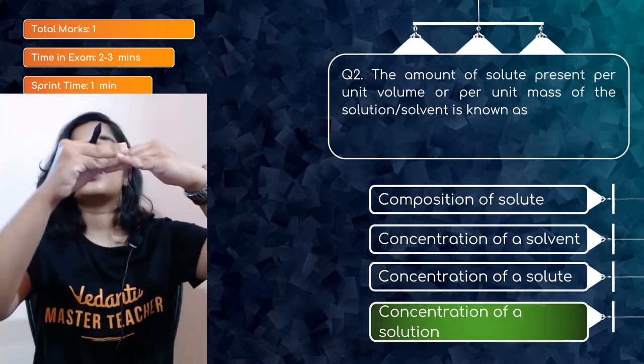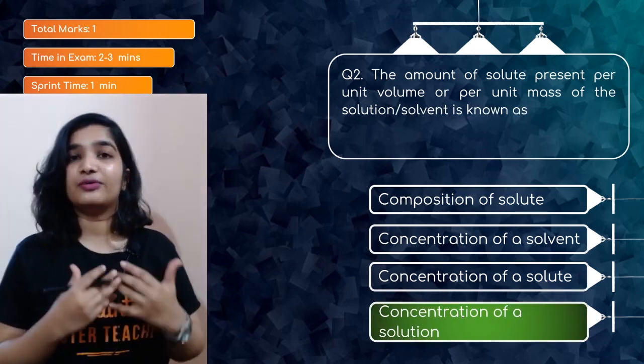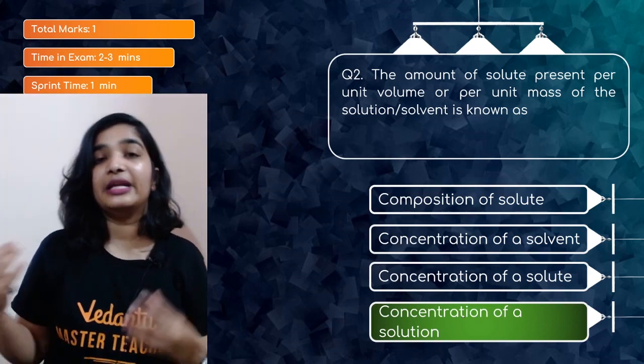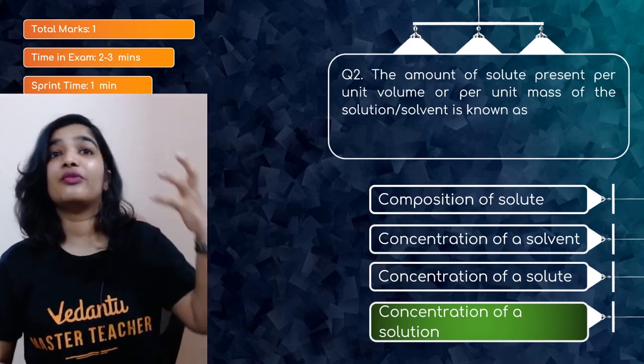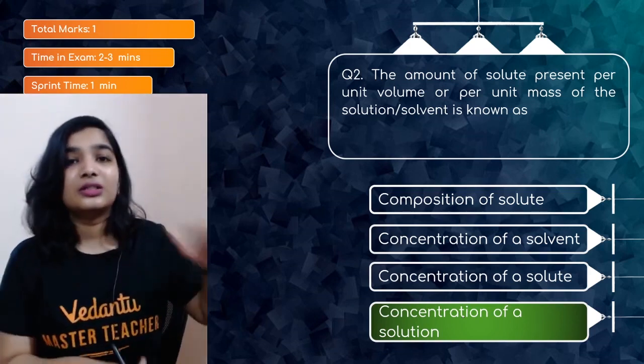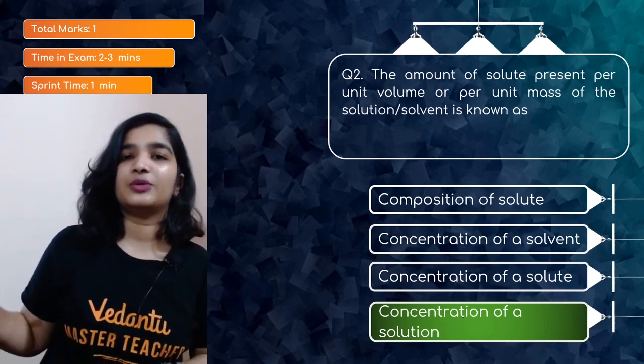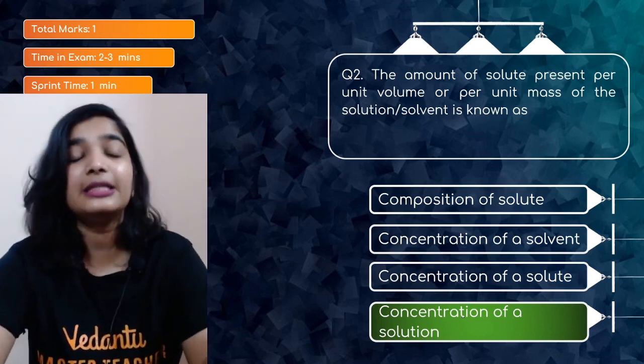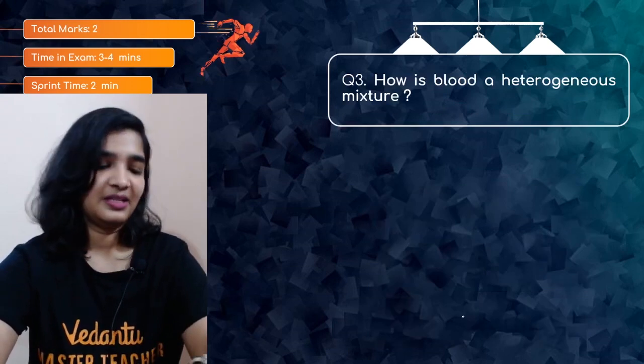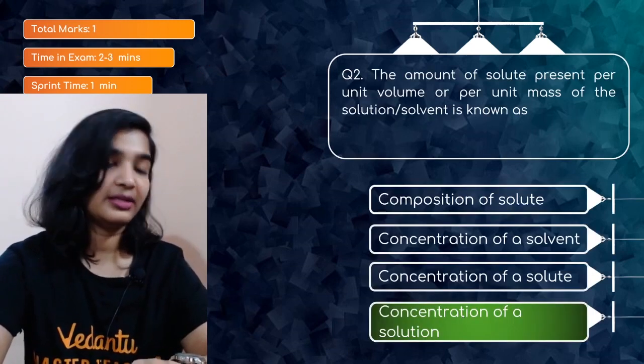The mass of solute upon mass of solution into 100 will give you the concentration of the solution, not of a solvent or a solute. So option D is the correct answer. See, we took less than 30 seconds, I guess.